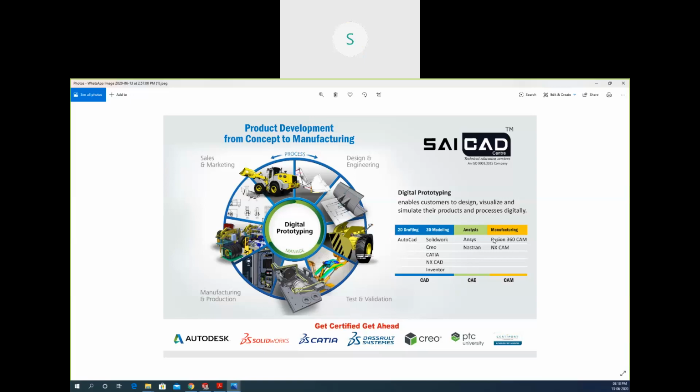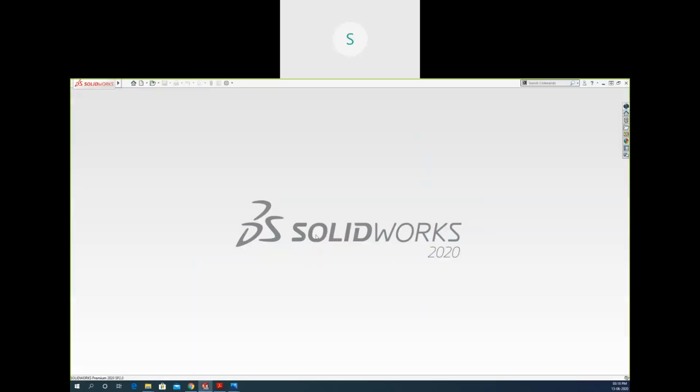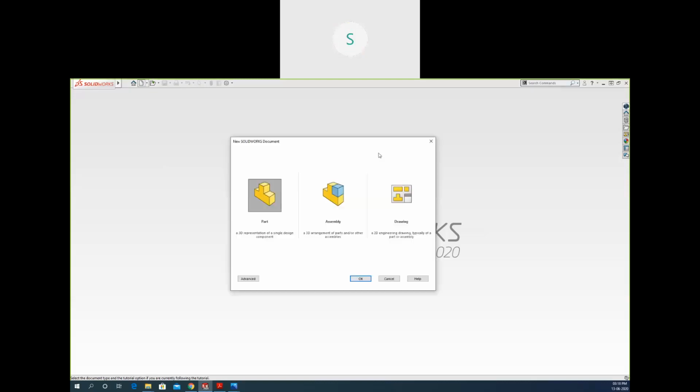So first of all, we are going to start with SolidWorks. SolidWorks has launched its latest version, SolidWorks 2020, and in this version we have so many options, some different from the previous versions. If you click on New, we have three options in SolidWorks. First is the part modeling, second is the assembly, and third is the drawing. And all of the other things are in either the part, the assembly, or the drawing.